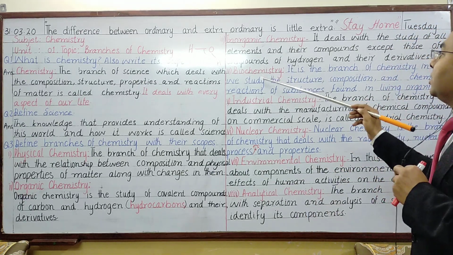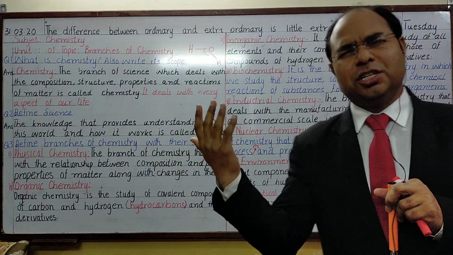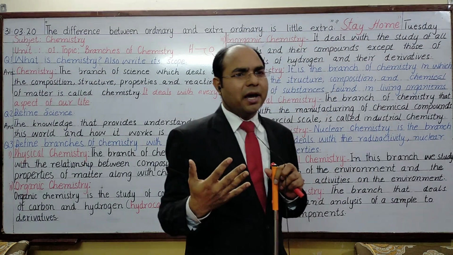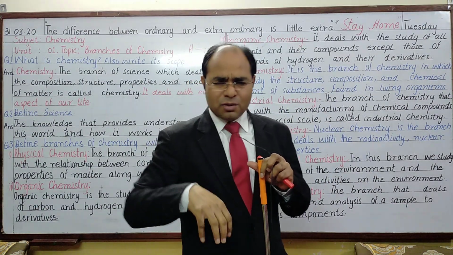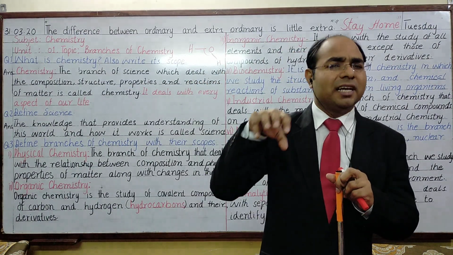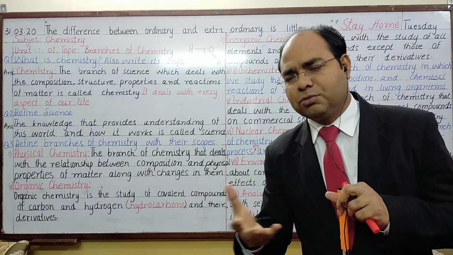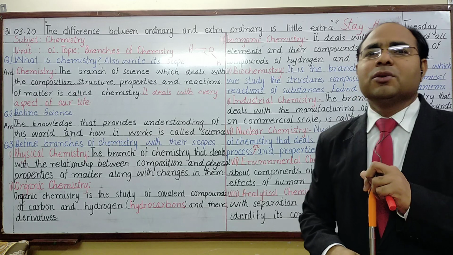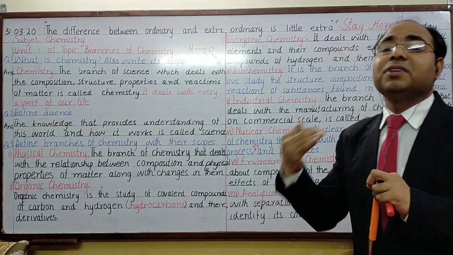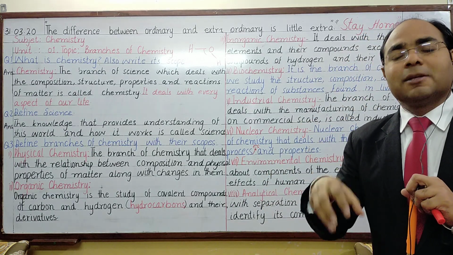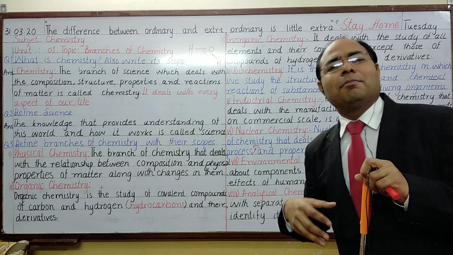Let's see, we'll move to the next branch. It's biochemistry. Very easy to understand. We already know what bio is. Bio means life. Where is the life? Life is present in living things. It could be plants, animals, or microbes, tiny organisms which are not seen with the naked eye even if they are living. So that means all the time there is something chemical happening.